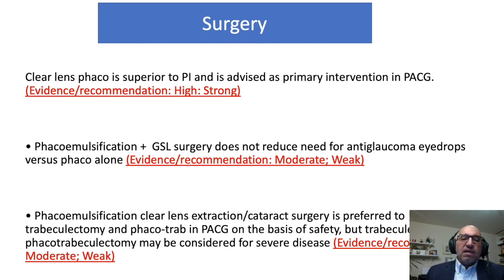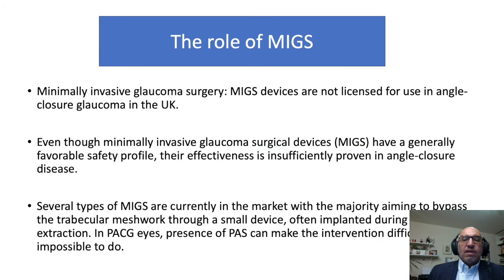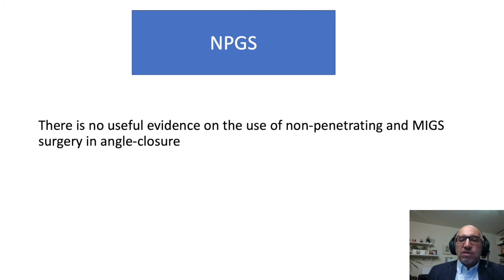Interestingly, the lens extraction in phaco is definitely superior to trabeculectomy and even superior to combined phaco-trabeculectomy, but there is still a consideration for the combined phacotrab in severe cases. But again, phacoemulsification, phacoemulsification, and phacoemulsification. There is no role for MIGS so far in angle closure glaucoma. There is no role for non-penetrating glaucoma surgery in angle closure glaucoma.